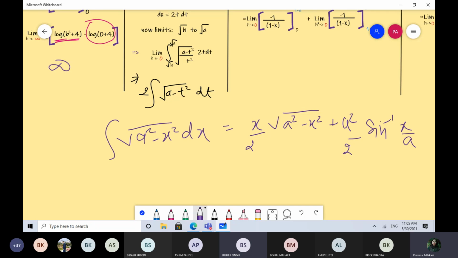But what's the only difference? Your a square is replaced by a. त जता जता a square छ त्यसमा a ले replace गर्दिने, अनि a भएको ठाउँमा root a ले replace गर्दिने. So let me also, a square लाई square हटाइदियो. x को ठाउँमा t, okay, you assume that x को ठाउँमा t छ, so you replace this square also, you replace this square also.